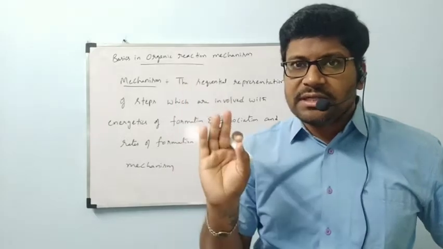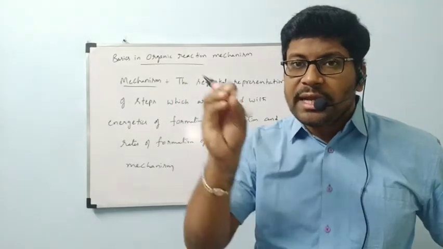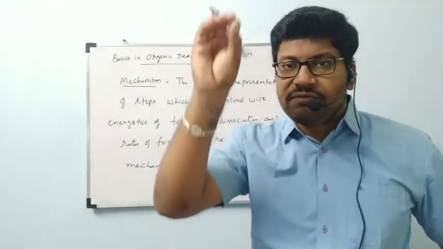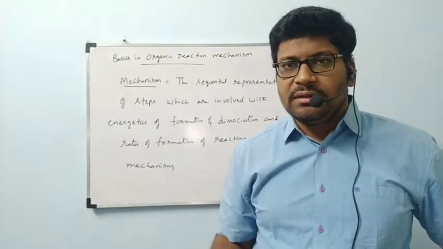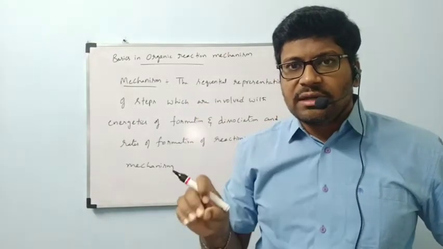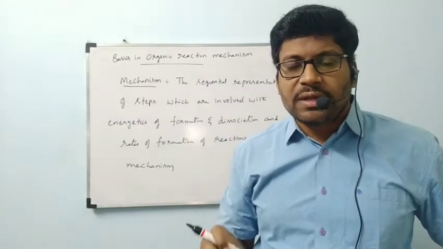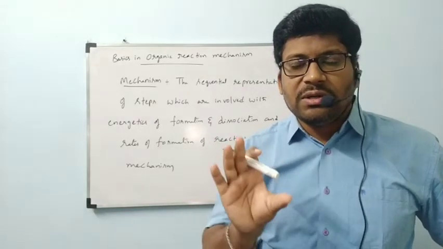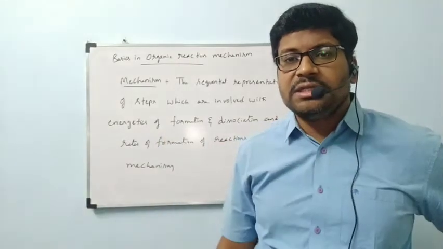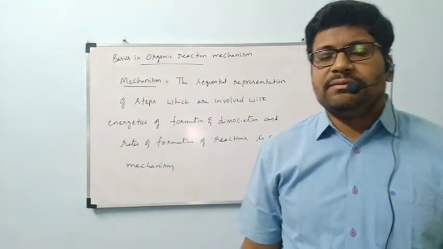Also, within what time he completes that process from first step to fifth step, and within what time he completes each individual step. Everything we represent in the sequential representation is called mechanism.